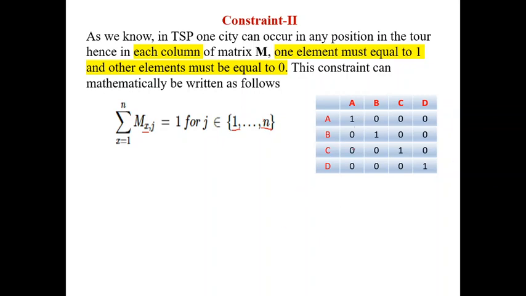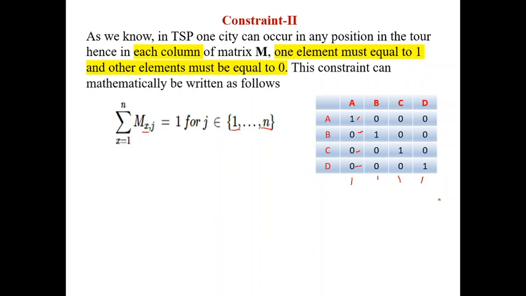Every column must have one. You consider the first column: 1 1, 1 2, 2 1, 3 1, 4 1. Sum is 0. Every column must total 1. Second column total is 1. Third column total is 1. Fourth column total is 1.